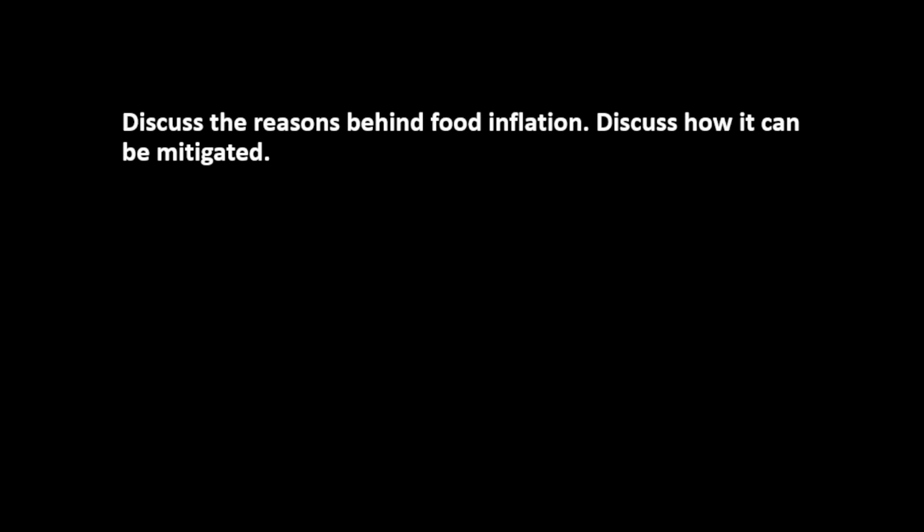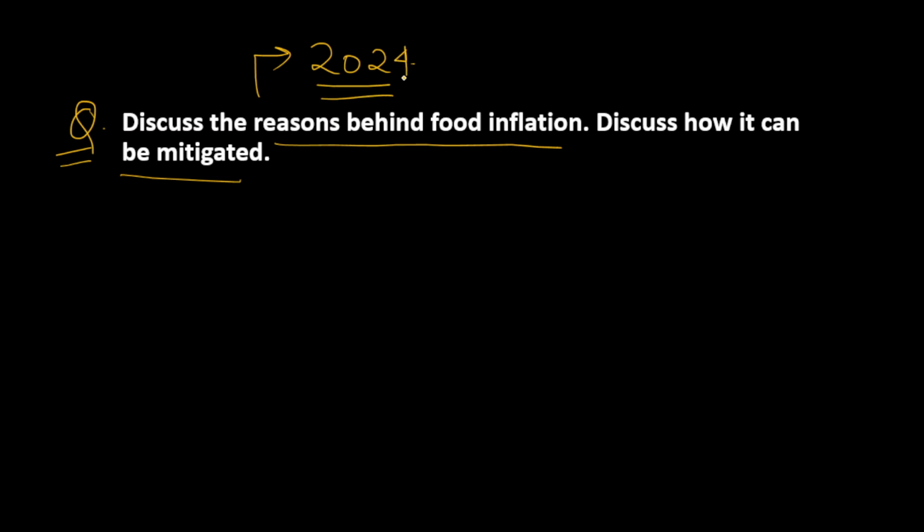So today we are going to discuss the next question of our agriculture optional answer writing practice series. And today's question is: discuss the reasons behind food inflation and discuss how it can be mitigated. This question was asked in last year's agriculture optional paper of the UPSC Civil Services examination, that is in 2024. So let's see how we can approach this answer.